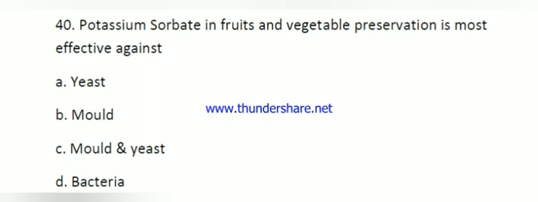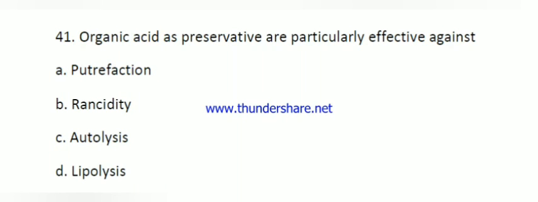Here the question number 40. Potassium sorbate in fruit and vegetable preservation is most effective against. Here the right answer is both mold and yeast. Organic acid as preservative are particularly effective against. Here the right answer is putrefaction.